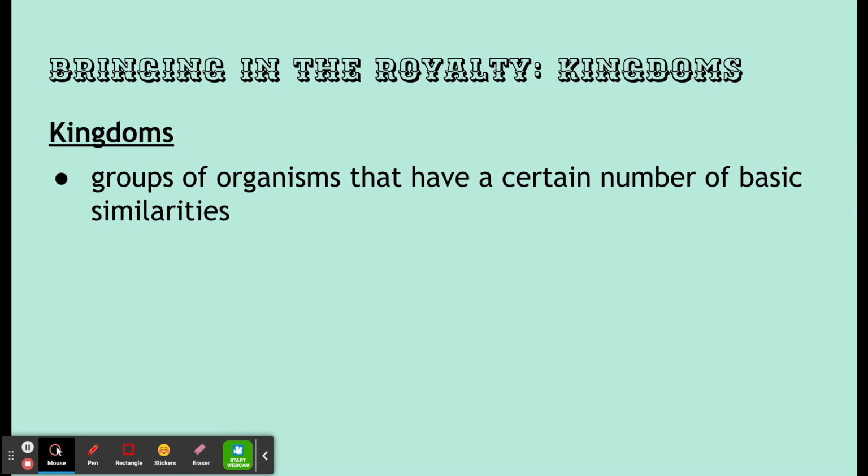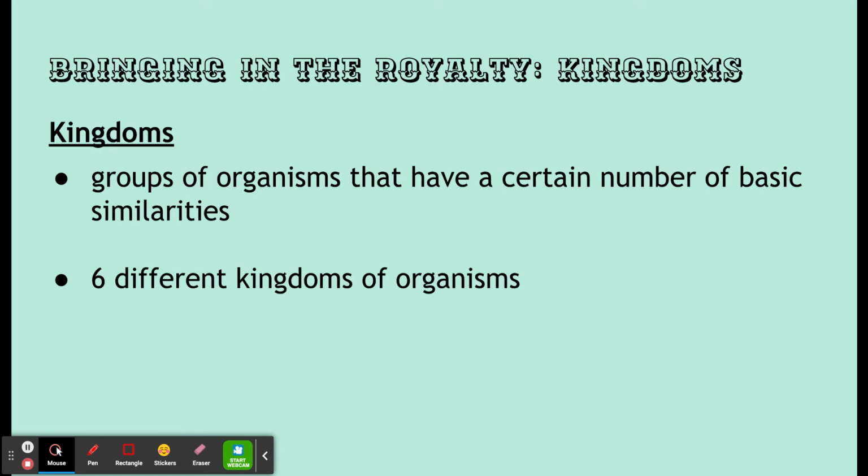Not necessarily kingdoms like kings and queens and castles and things like that. When we're talking about a kingdom, we're talking about organisms that have similar characteristics that would group them together. For example, organisms that make their own food, autotrophs, would be plants. Those would all go into a certain kingdom. Or animals that have a backbone and also have to seek out their own food would go into their own kingdom. That is how scientists classify living organisms in that way.